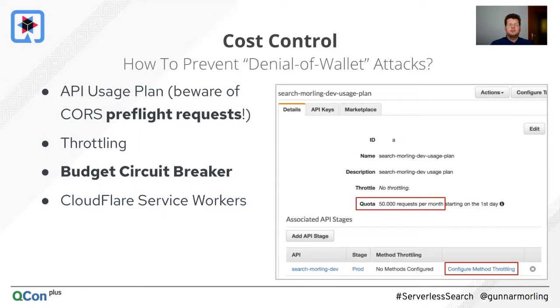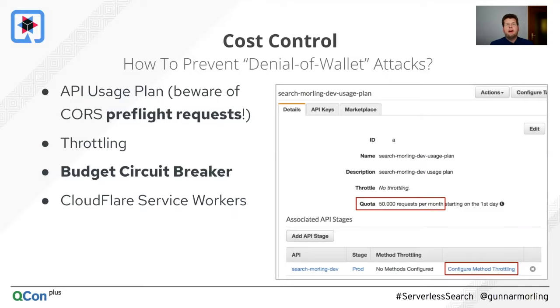If you have such an Ajax-based integration into a website as I have it, this means the browser will send this pre-flight request, and there you cannot have any custom headers. And this means I cannot pass the API key, which in turn means I cannot use this API usage plan. So those CORS pre-flight requests, they still are kind of unlimited. I cannot really limit them.